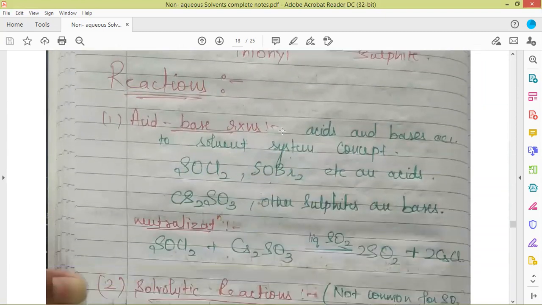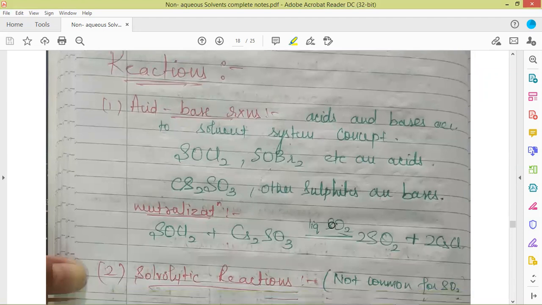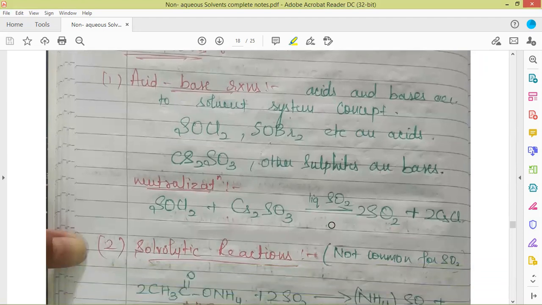Now coming to the reactions which can be carried out in liquid sulfur dioxide. These are the acid-base reactions. According to the solvent system concept, those that generate the cation characteristic of the solvent behave as acids, and those that generate the anion characteristic of SO2 behave as bases. SOCl2 and SOBr2 generate the cation characteristic, so they behave as acids, and cesium sulfite and other sulfites behave as bases, as they generate the anion characteristic of SO2.